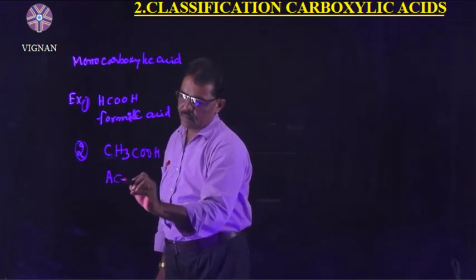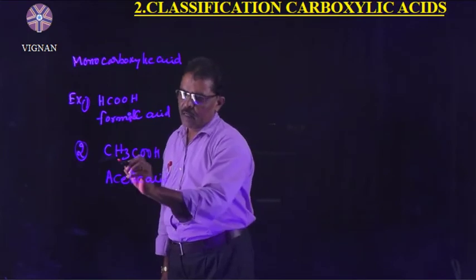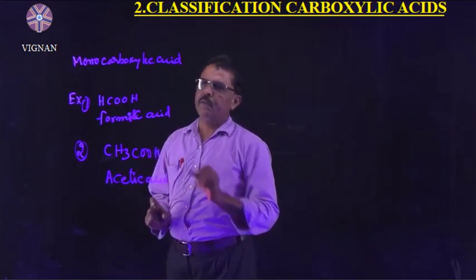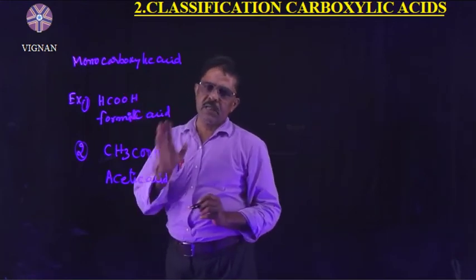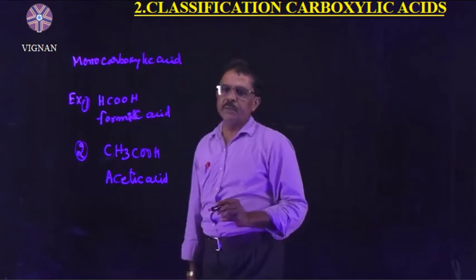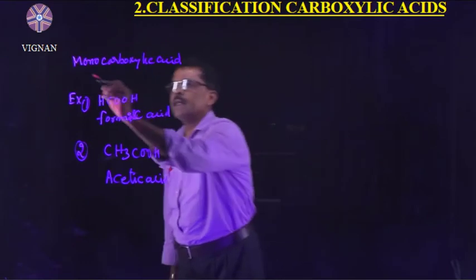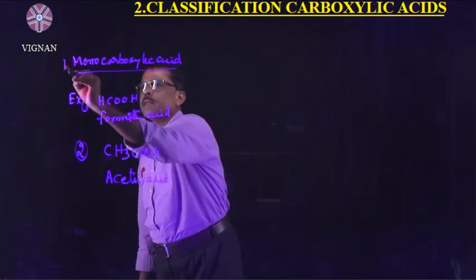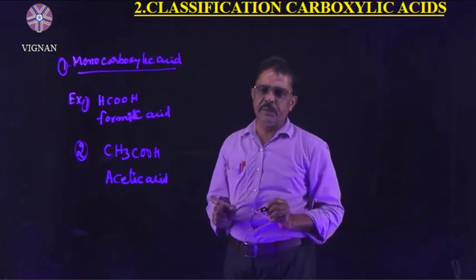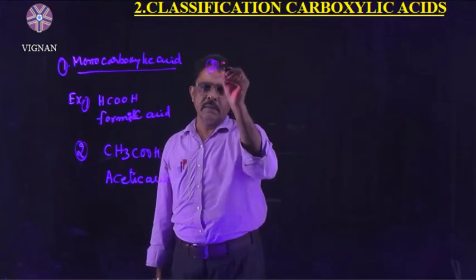Acetic acid also contains only one functional group, COOH group. So the carboxylic acids which contain only one COOH group are called monocarboxylic acids. Monocarboxylic acids means they consist of one carboxyl group. Right? Understand?